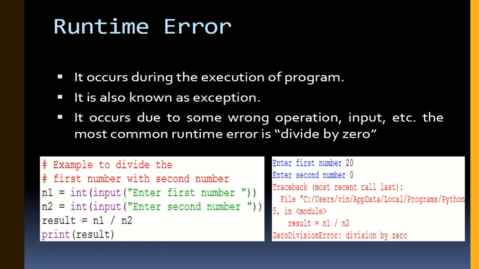We have done all the things correct, meaning we have given the expression correct, our input statement is also correct, our print statement is also correct, but at runtime, while entering the data, in the first one we have entered 20 and in the second one we have entered 0. So 20 divided by 0 is the error. So you will get the error as division by 0. Some number should be inserted in the second number, then only you will get an output. But in the code there is no error.